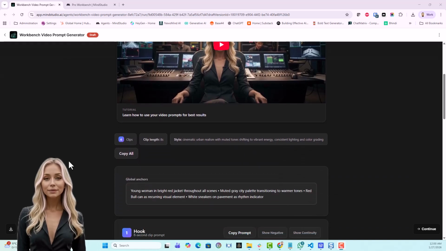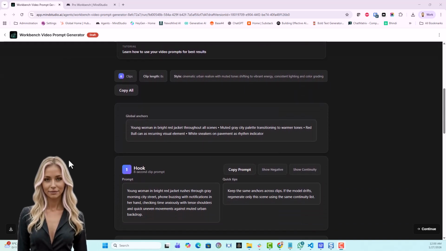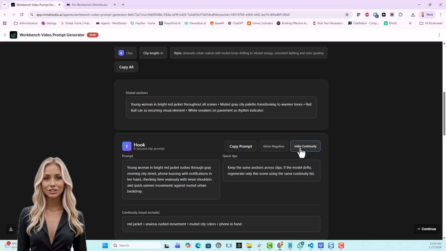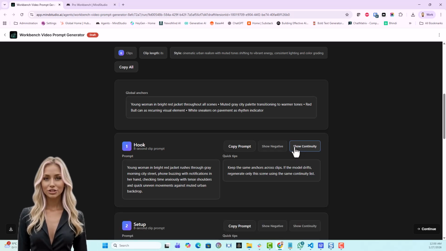Well now, we have the prompts ready. Let's go over this page. We have a show negative button to show negative prompt to models that support that. And we have a show continuity button for keywords we can add to the prompt if the AI model drifts.